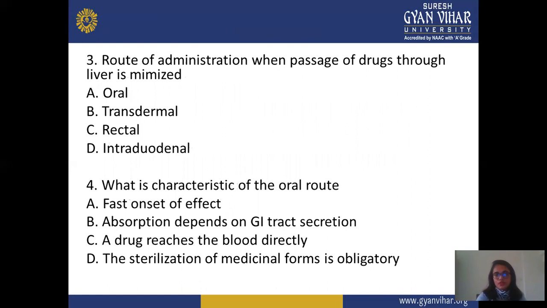And the third question is, which route of drug administration minimizes the passing of a drug through the liver: the oral route, transdermal route, rectal route, or intraduodenal route? Next, the fourth question is, what is the characteristic of the oral route? First is fast onset of effect. Second is absorption depends on GI tract secretion. Third is the drug reaches the blood directly. D is the sterilization of the medicine form being obligatory.